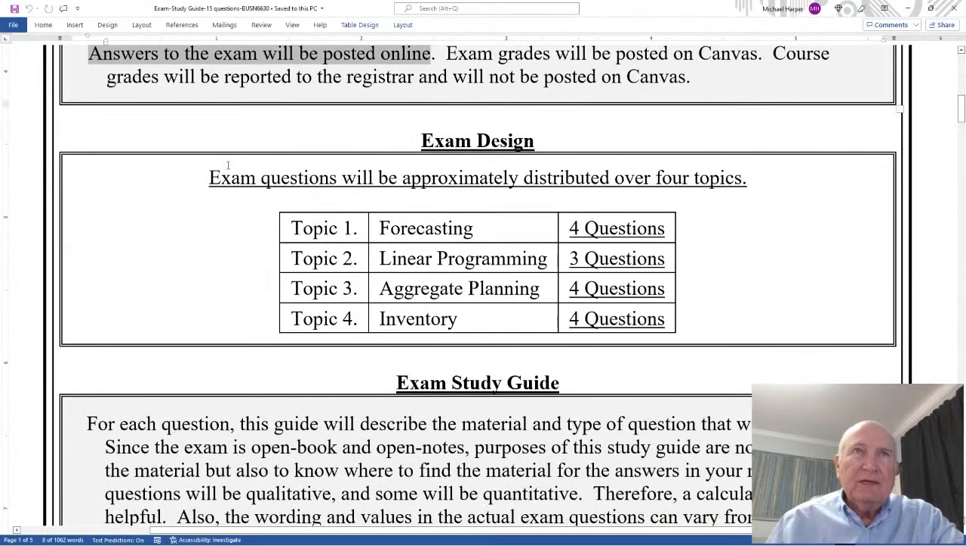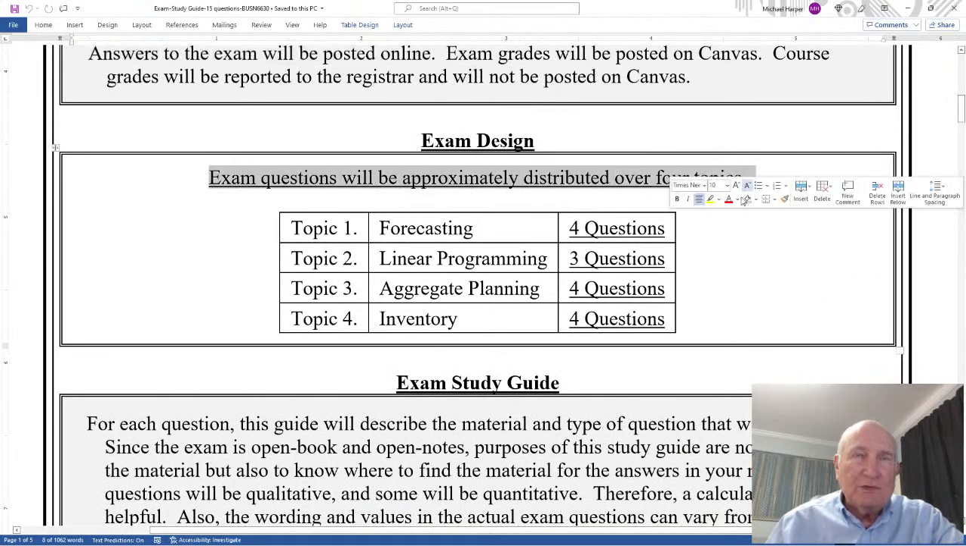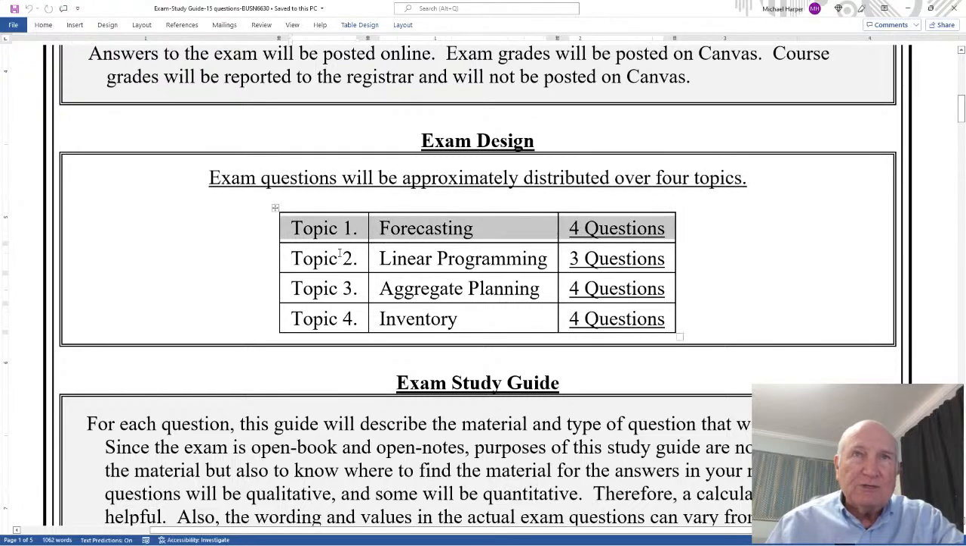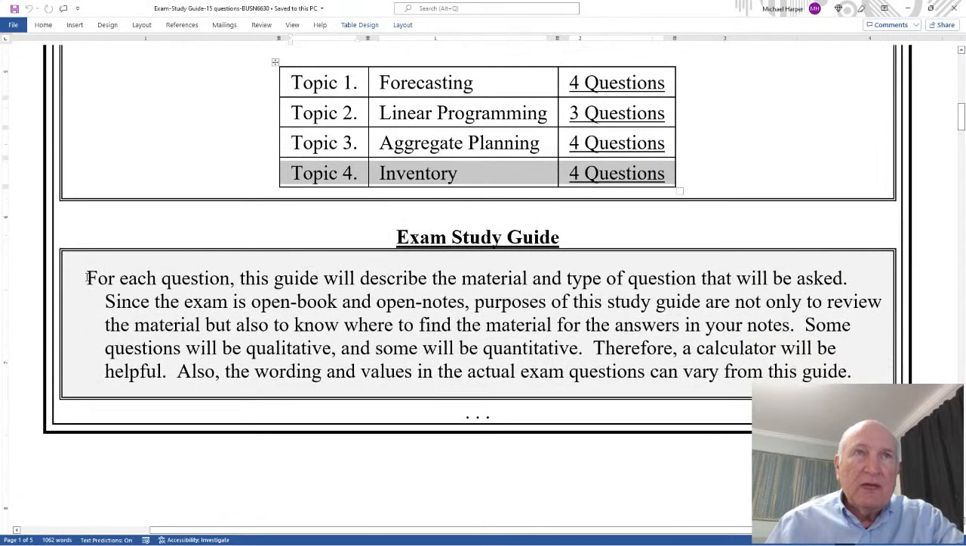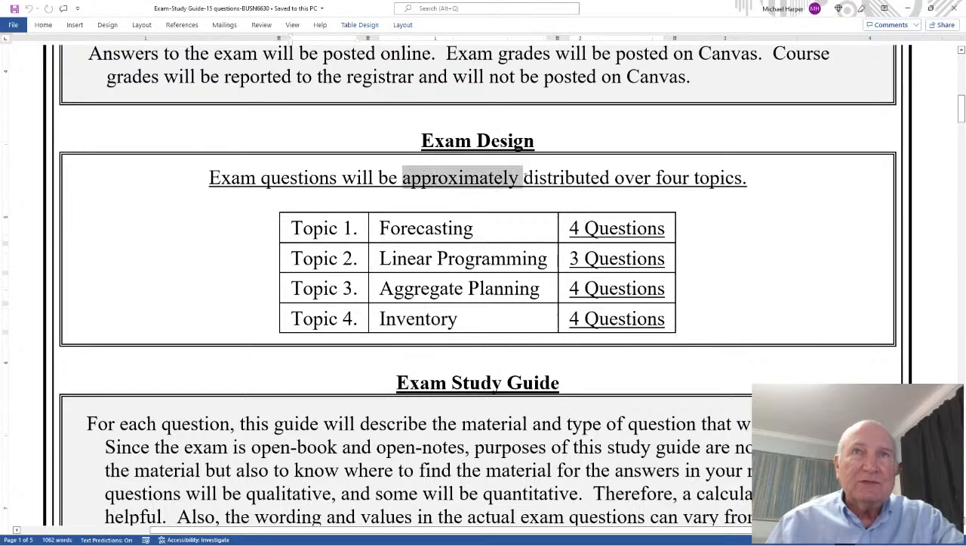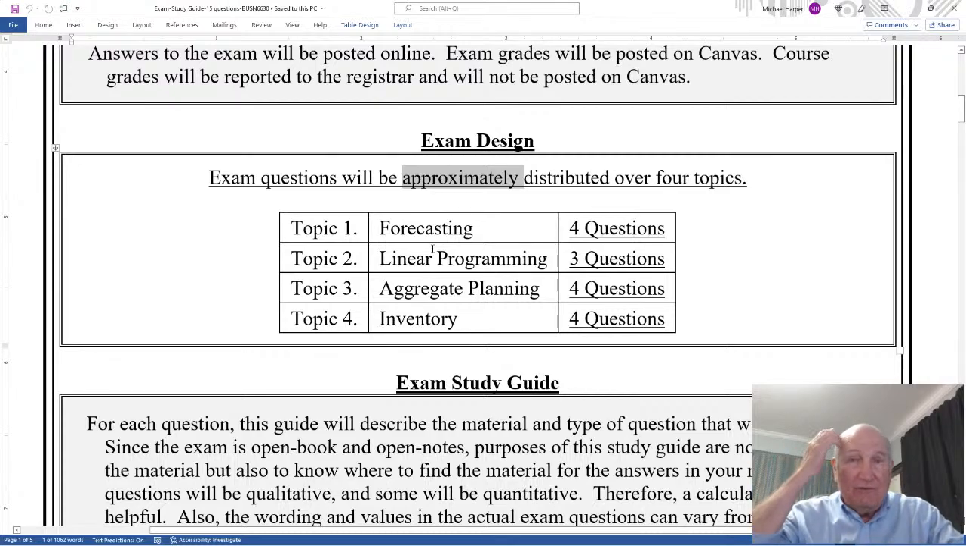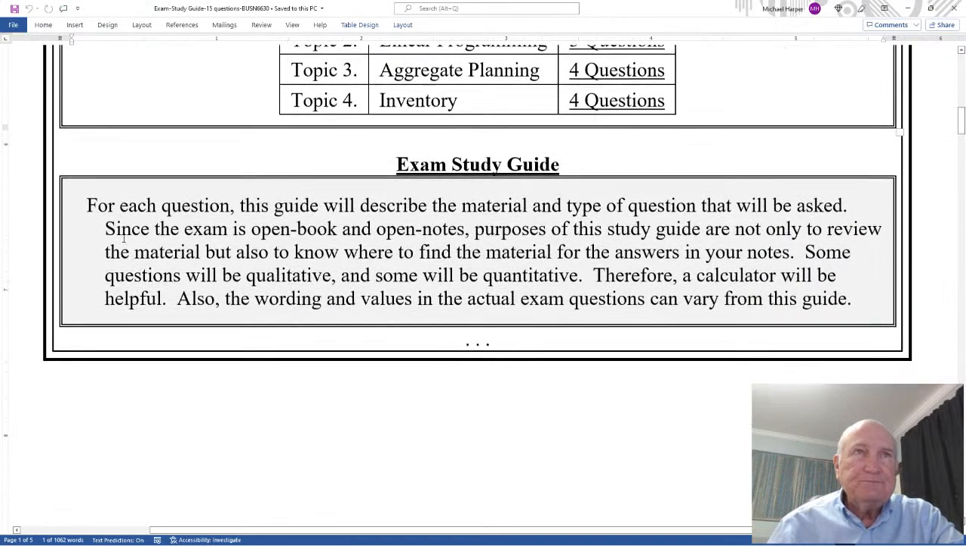The exam design. Exam questions will be approximately distributed over 4 topics. Forecasting is 4 questions, linear programming 3, aggregate planning 4, and the inventory 4 questions. And I say approximate because sometimes information on one question can help with another question, and everything's interrelated. For each question, this guide will describe the material and type of question that will be asked. Since the exam is open book and open notes, purposes of this exam guide are not only to review the material, but also to know where to find the material for the answers in your notes.